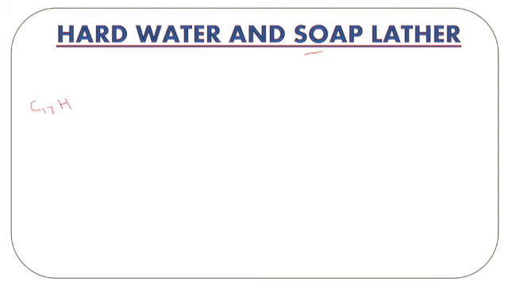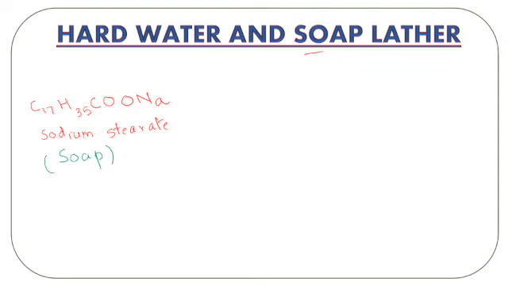Like for example, I have C17H35COONa. This is soap. This is the composition of soap. What do we call this? The chemical name of this compound is called sodium stearate. So this compound is actually having a chemical name, that is sodium stearate. And where is this sodium stearate present? This sodium stearate is present in soap.